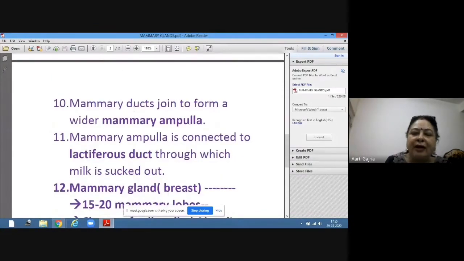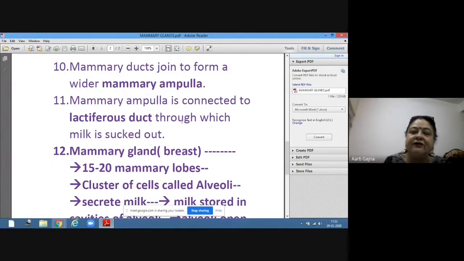And all mammary ducts join to form a wider mammary ampulla. And this mammary ampulla is connected to the lactiferous duct. The lactiferous duct is the final duct from which the milk is sucked out.